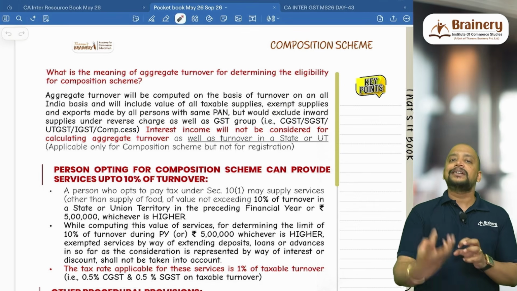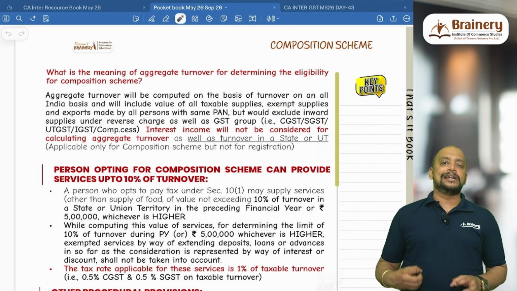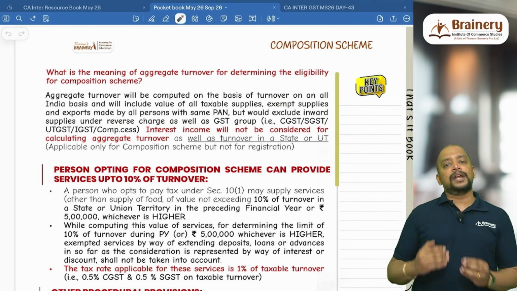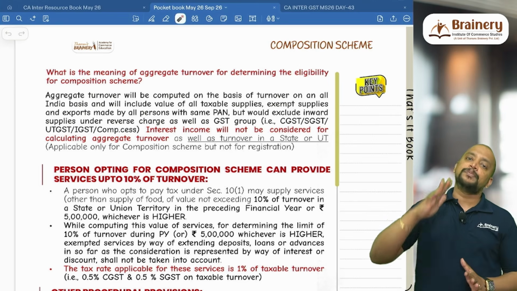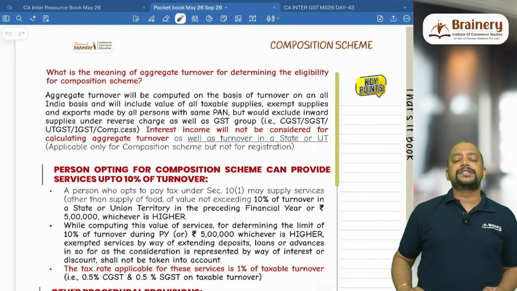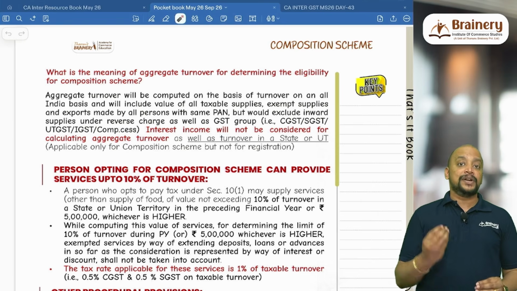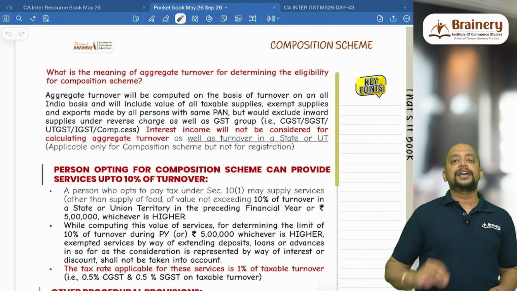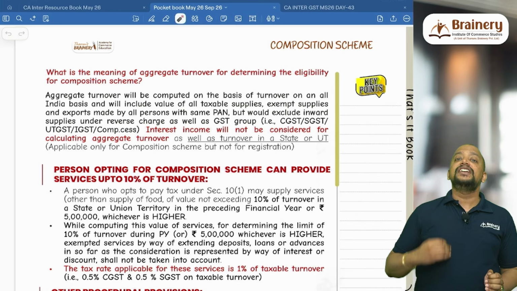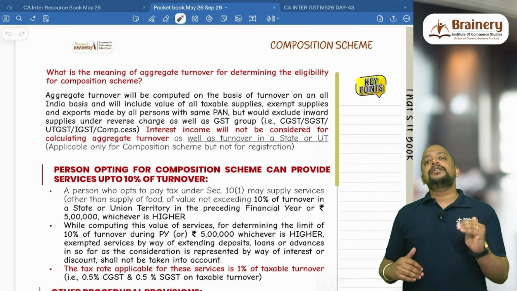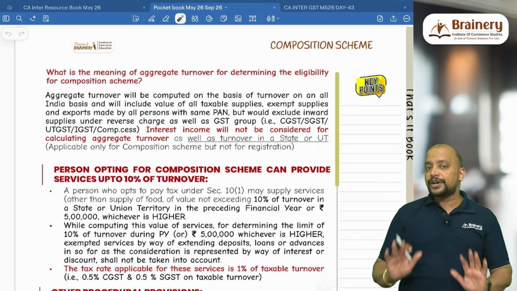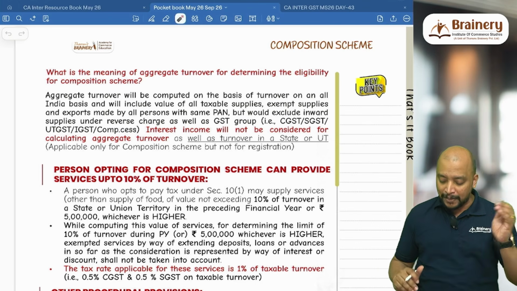Suppose there is any interest on account of delay in receipt of consideration, that is not a separate transaction, that will be included in the value of supply. So we don't have to bother about it, because anyhow it will be added into the value of goods. Whereas interest on loans, advances, deposits is actually an exempted service. Even though exempted supplies should be included in aggregate turnover, for the purpose of determining eligibility for composition scheme, interest on loans, advances, deposits should not be included. So these are the 8 points that we need to remember, 5 plus and 3 minus.